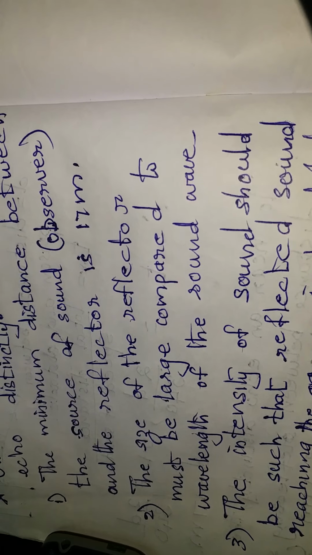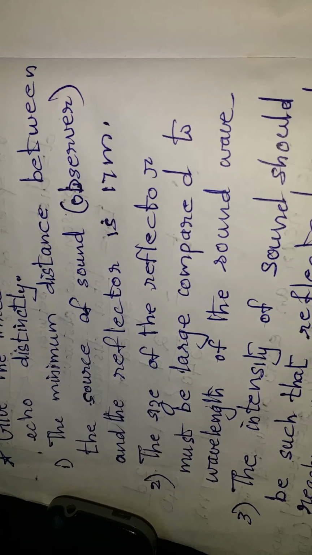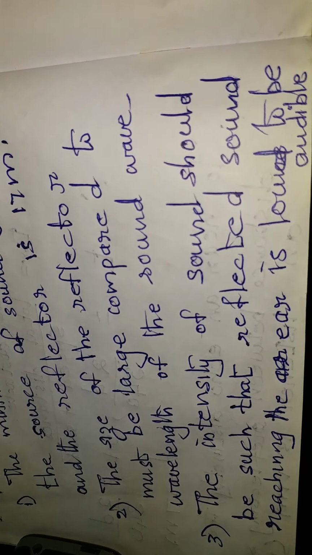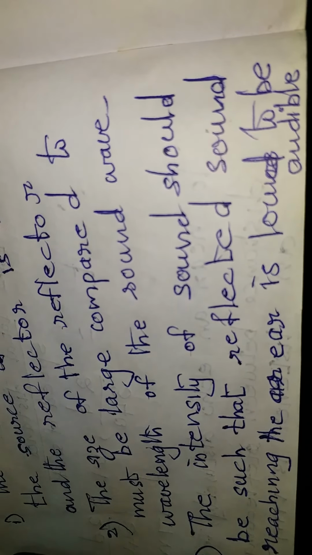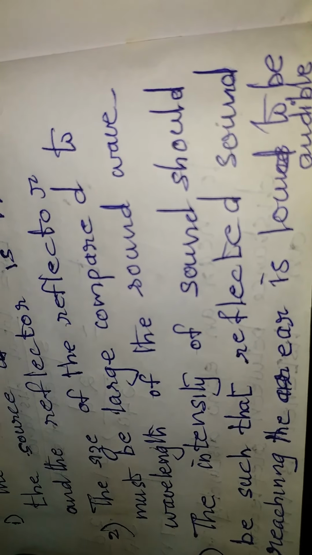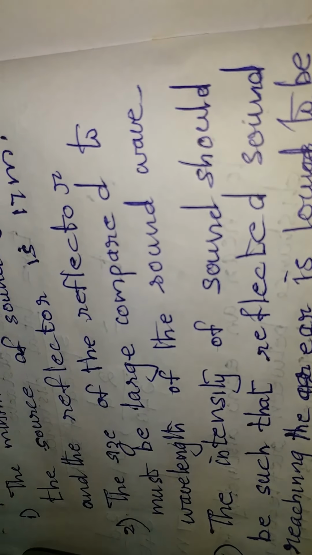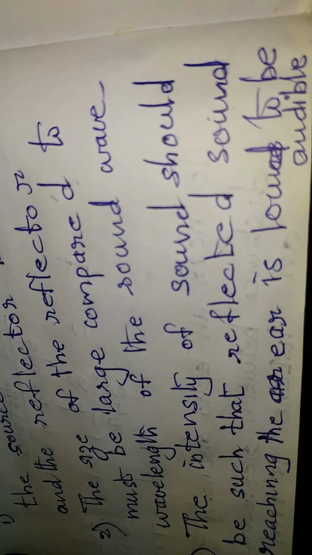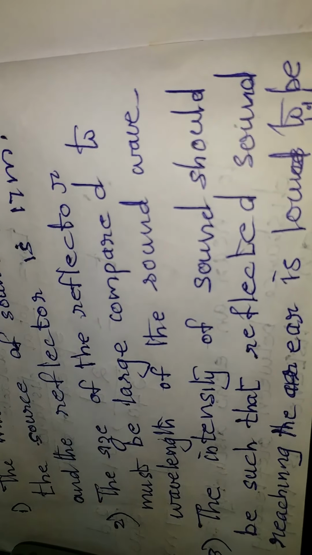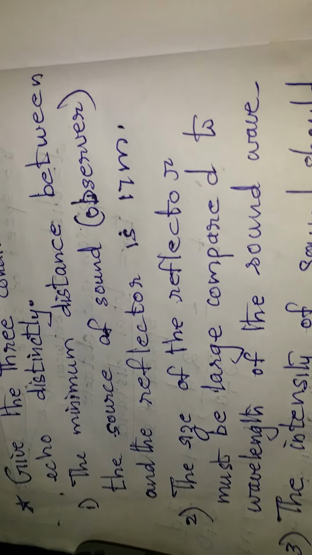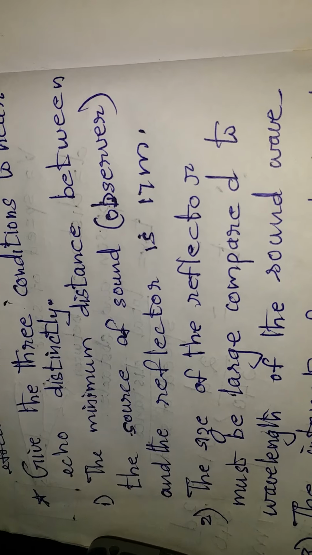Third, the intensity of sound reaching the observer's ear after reflection must be loud enough to be audible. These are the three conditions for an echo to be heard distinctly.